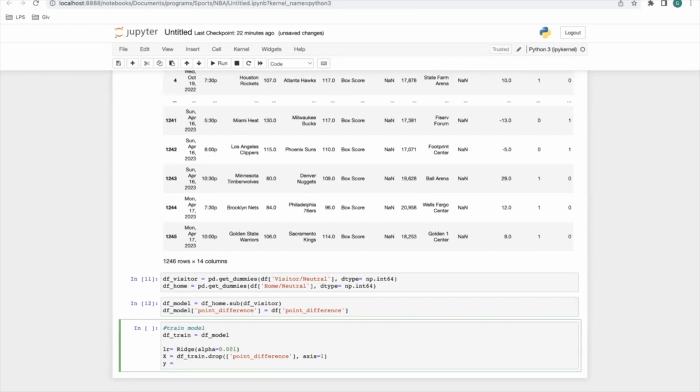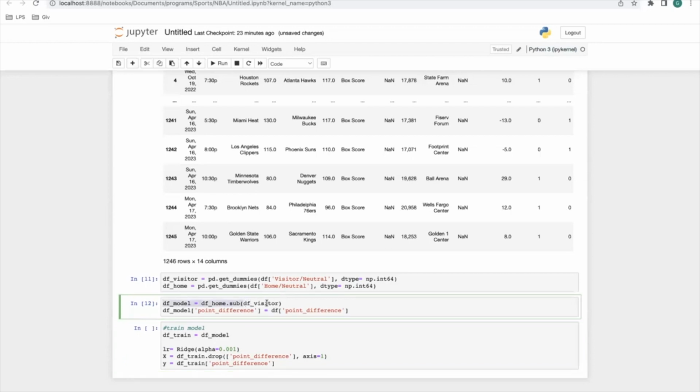So now the Y value is going to be df_train point_difference. And I actually spelled that wrong. All right. So let's look at this real quick. Again, this is literally just the model that we created up here.